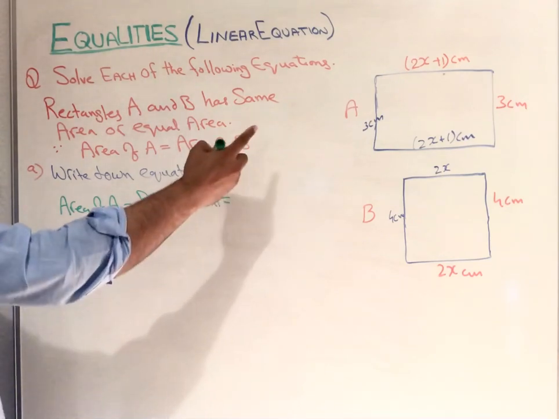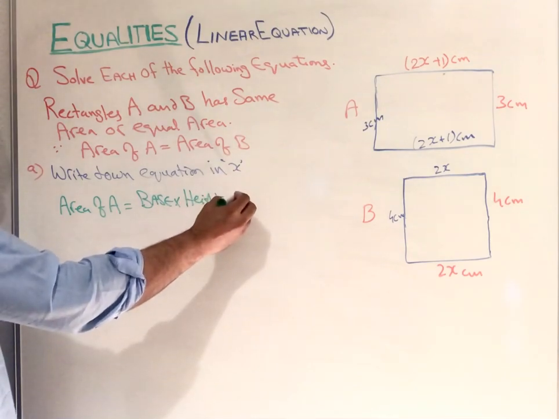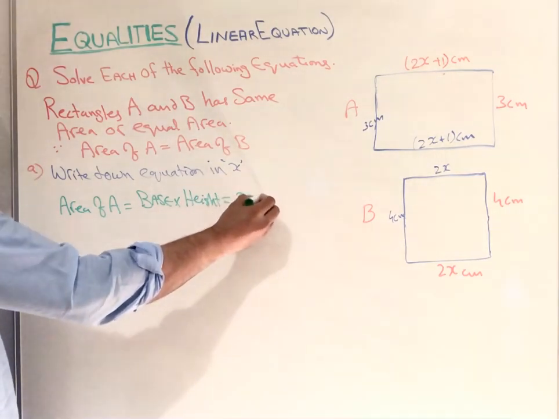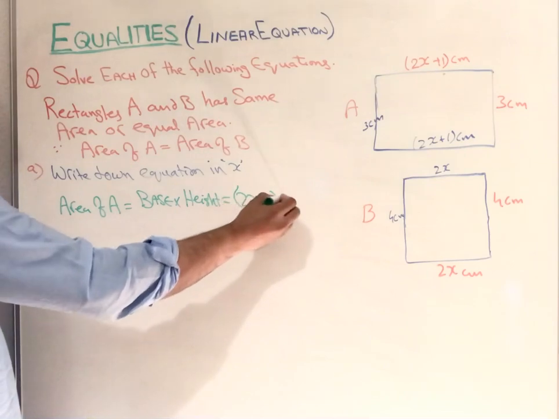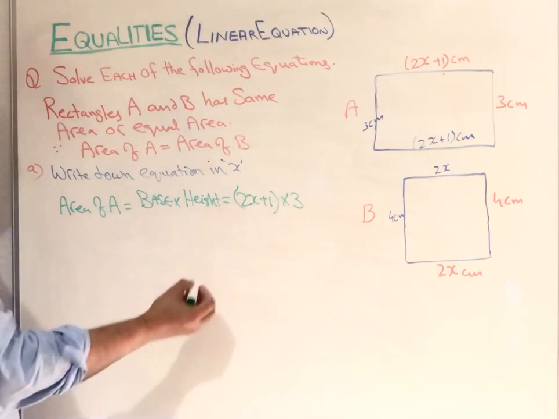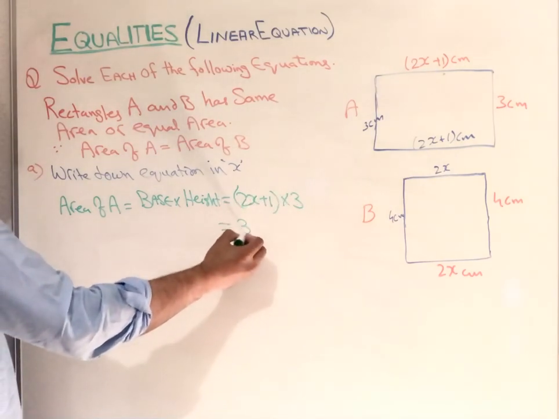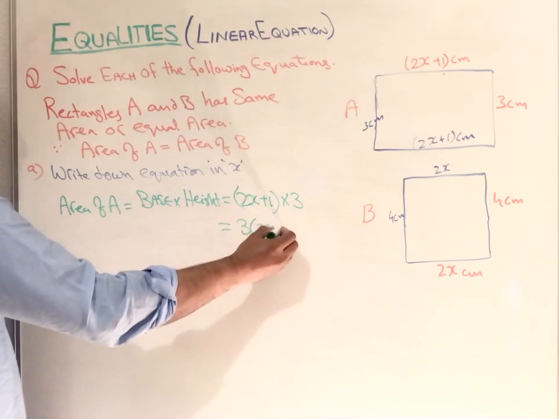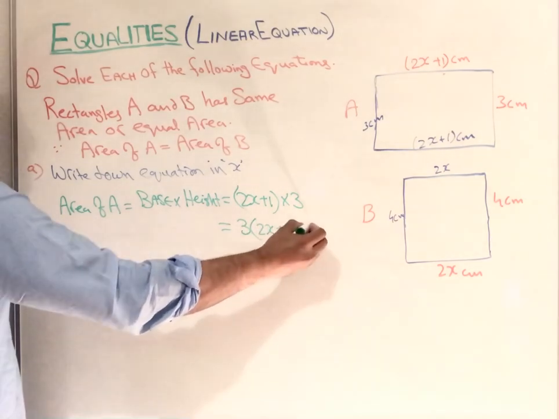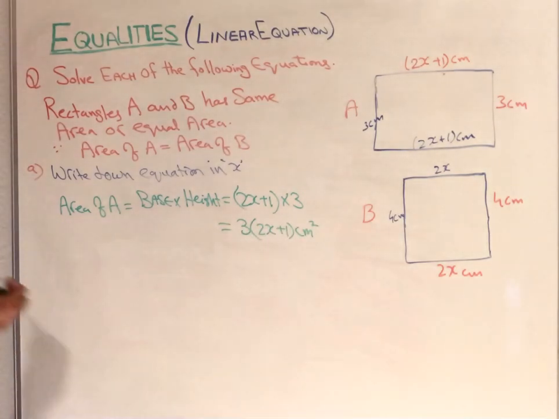So what is the base? We got base 2x plus 1 centimeters times 3 centimeters. When we multiply, we get 3 times (2x plus 1) centimeters squared. This is one thing.